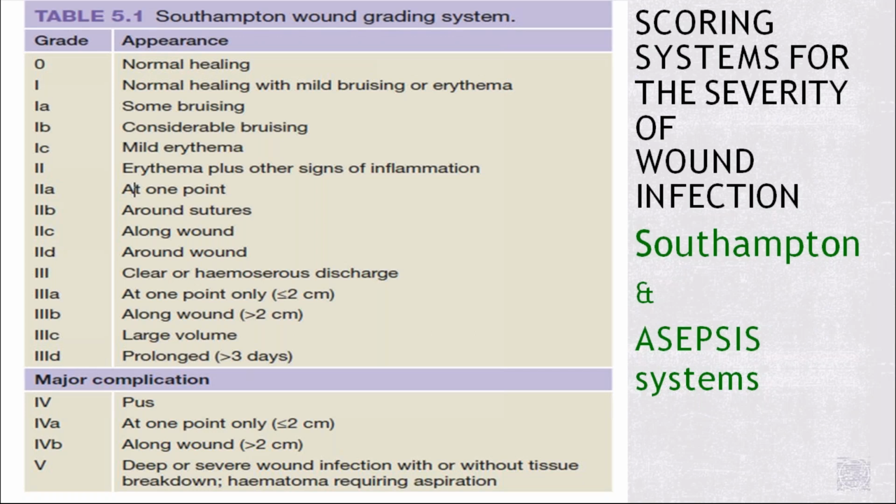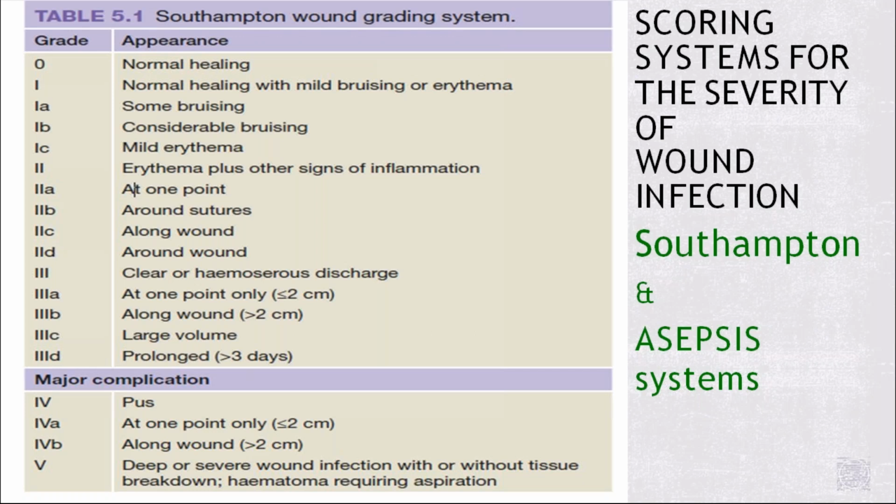Grade 3 includes clear or hemoserous discharge. 3A is at one point only, less than or equal to 2 centimeters. If it is along the wound and more than 2 centimeters, it comes under 3B. 3C is a large volume of discharge, whereas 3D includes the duration also, prolonged discharge of more than 3 days.